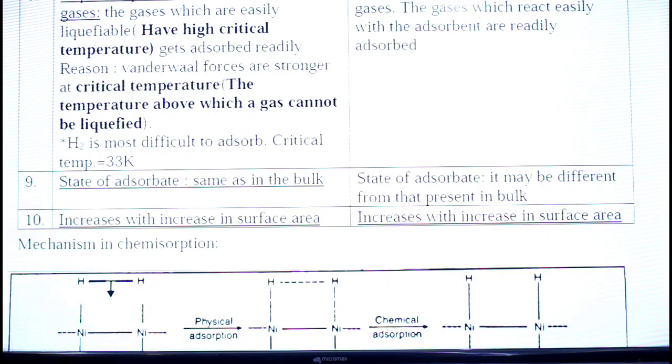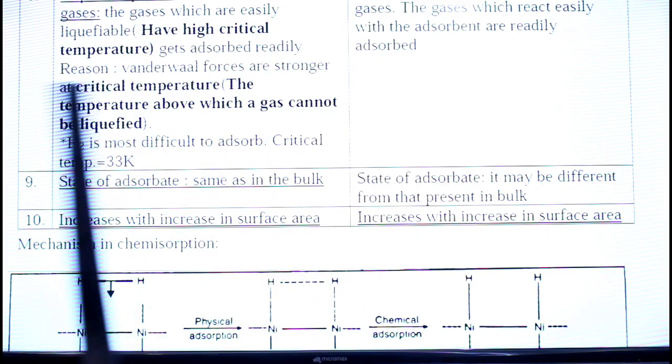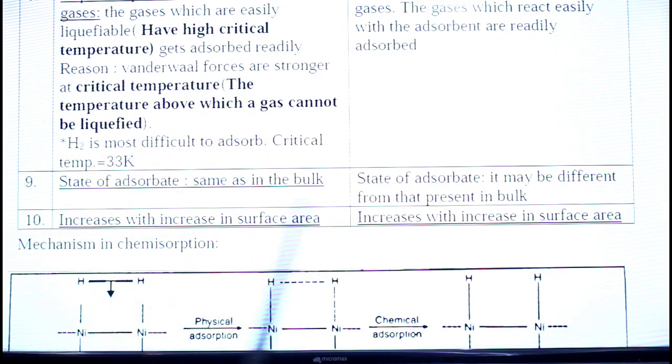The 10th point is not a difference, it is a similarity between physisorption and chemisorption: both of them depend upon surface area, because we are talking about surface chemistry and adsorption is a surface phenomenon. So obviously if surface area increases, then whether it is physisorption or chemisorption, both will also increase.